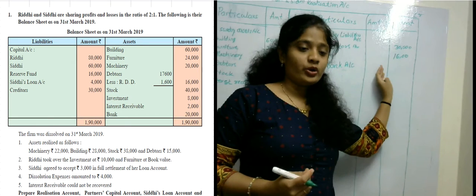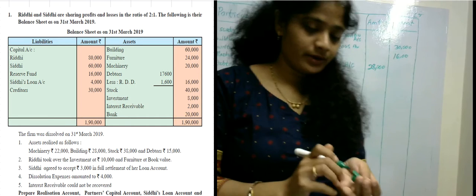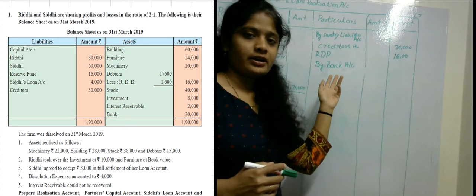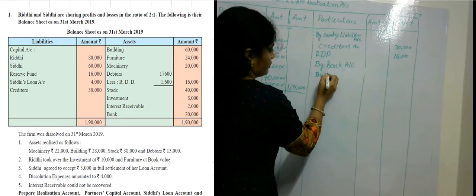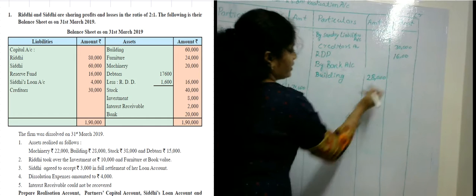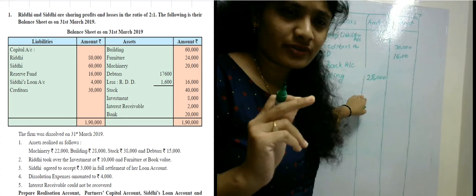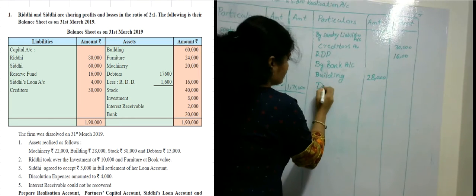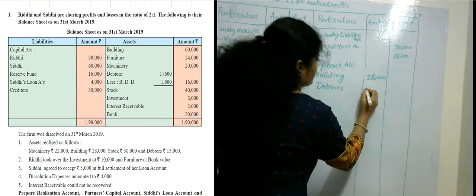By bank account, the amount is 28,000 rupees, which is given in the adjustment. So by bank account, what entries are coming? Building, debtors and stock. The building amount is 28,000, which is given in the first adjustment, and the debtors amount is 15,000 rupees.